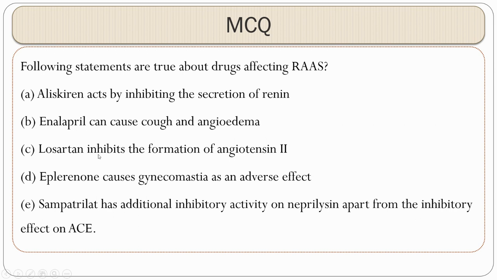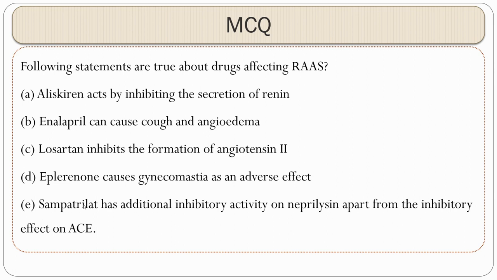Losartan inhibits the formation of angiotensin 2. Do you think this is correct? No. Losartan is an ARB and it blocks AT receptors, the AT1 receptor. Okay. Eplerenone causes gynecomastia. Do you think? No. Eplerenone and spironolactone are basically aldosterone antagonists. Spironolactone only causes gynecomastia. Eplerenone is a recent addition to the group and is not known to cause gynecomastia.